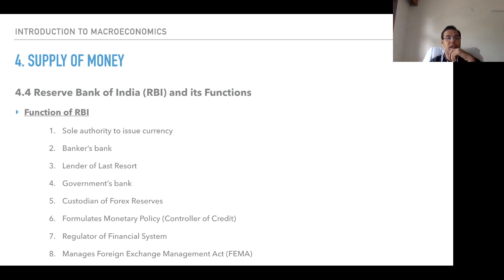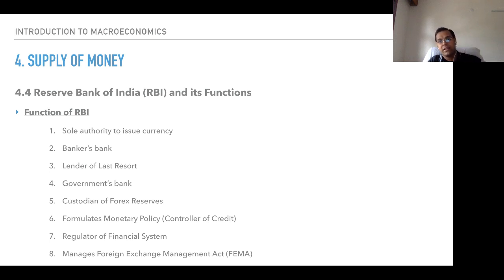Third is lender of last resort. RBI is a lender of last resort. When commercial banks have nowhere to go to, they go to the Reserve Bank of India. Fourth is, it is acting as a government's bank. There are two things that you have to remember, and you can remember that in sync. RBI is a banker to commercial banks, and RBI is a banker to the government of India.